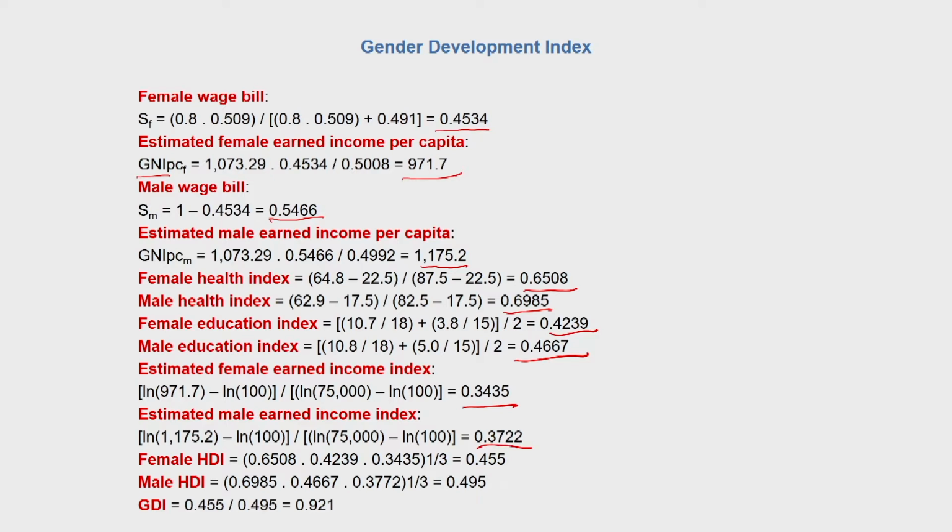So based upon all of these arithmetic that we have just done, the female HDI is calculated, which is the geometric mean of all of these dimension indices, the male HDI and the GDI given by the female HDI upon male HDI, which is 0.921, and the gender development index actually for Malawi shows up to be much higher than what the human development index itself came up to be in 2016.